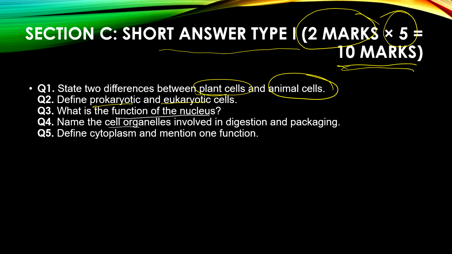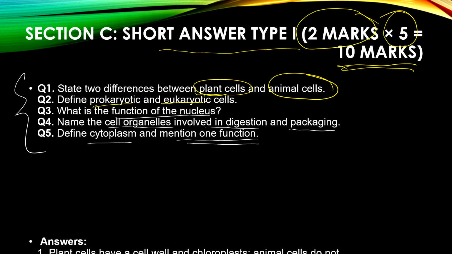Name the cell organelles involved in digestion and packaging. So what are the cell organelles which are involved in digestion as well as packaging? Now define cytoplasm and mention one function of cytoplasm. So these are the 5 short answer type questions. Now we will move on to the answers of these short answer type questions, right?